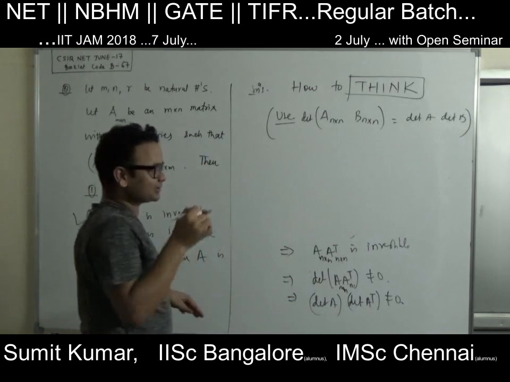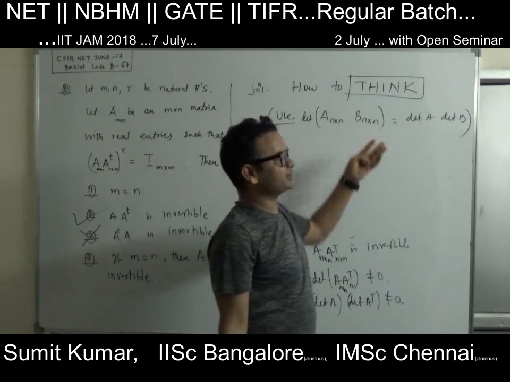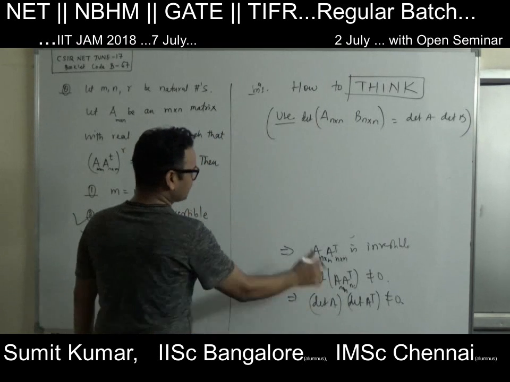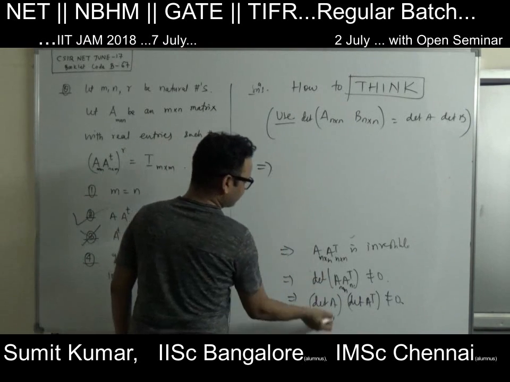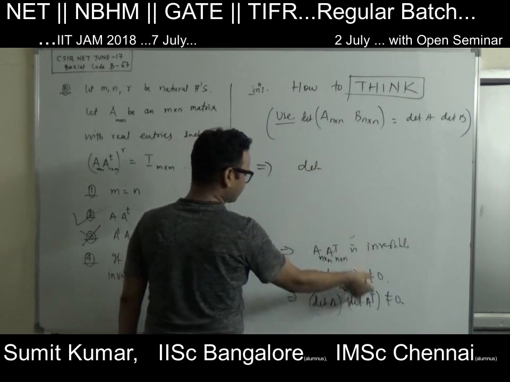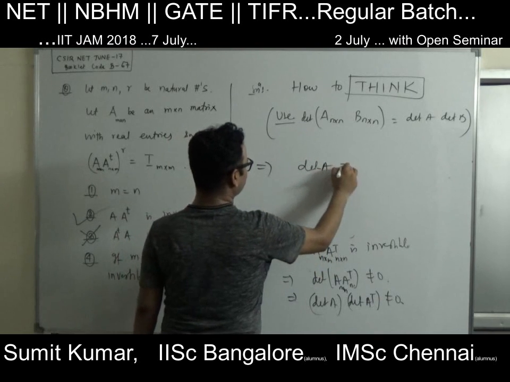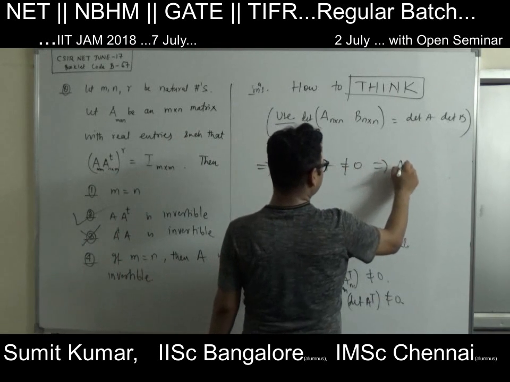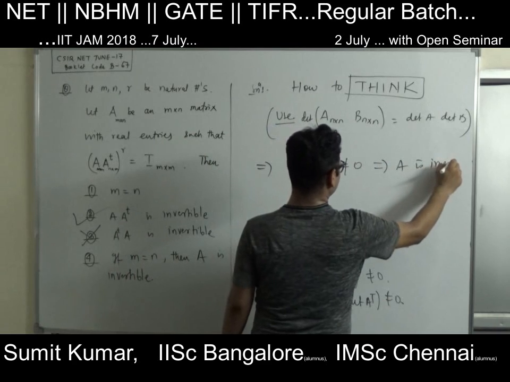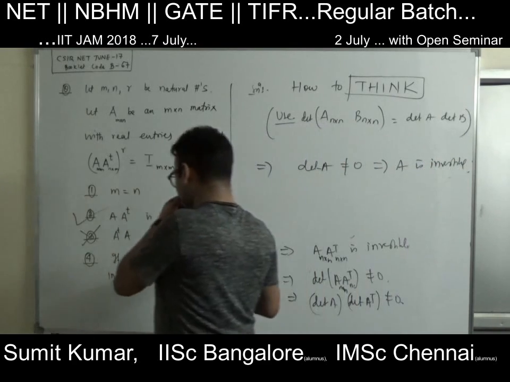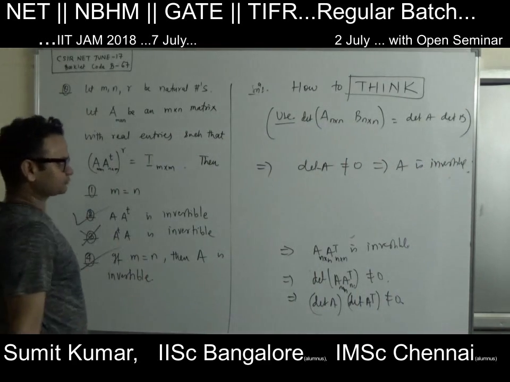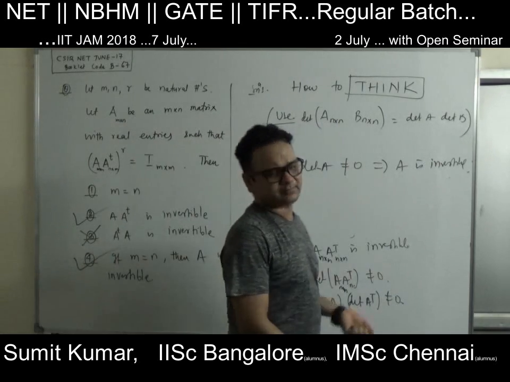For example, this may be 2 cross 3 and that 3 cross 2. So the product of two things is not equal to 0, which means the determinant of A is not equal to 0. That implies A is invertible.